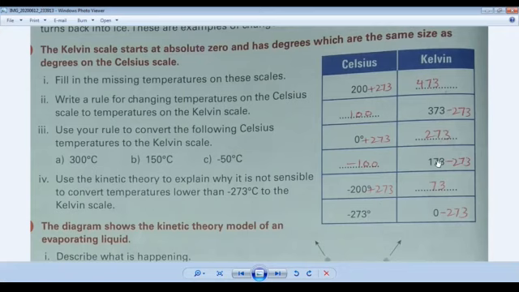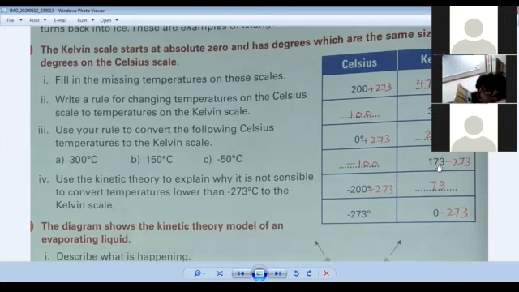Now here 173 Kelvin is given. Okay, and we will minus 273 degree, and because of that we will find the answer minus 100 degree centigrade. Is it clear? Okay, now in next Celsius, minus 200 degree is given, and you will add 273.